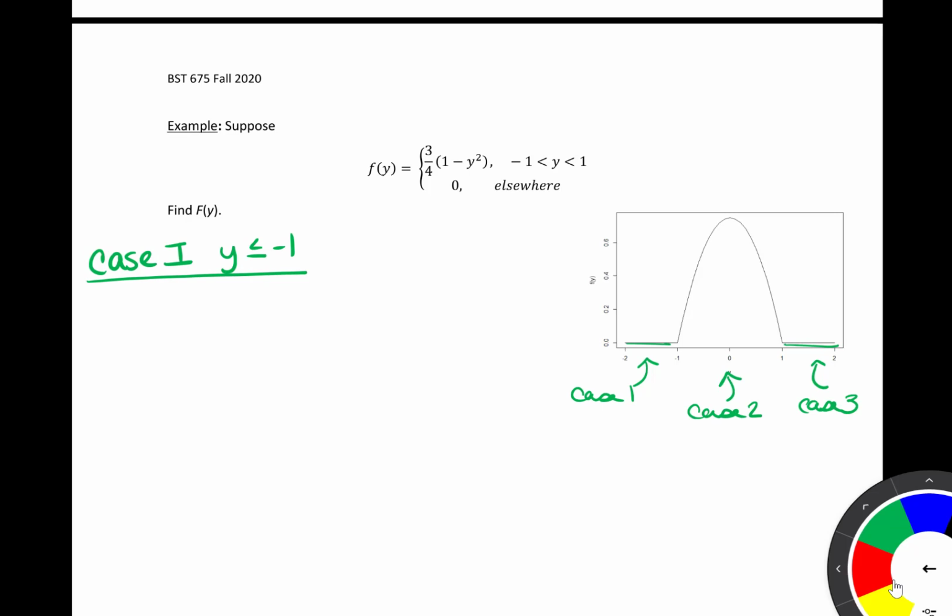So looking here, we know that our CDF is equal to the integral, and we're going to integrate from -infinity up to y, which is just going to be a placeholder. What we're saying here is this y could fall anywhere in the region from -1 or lower. And we are going to integrate our PDF. But in this region, our PDF is equal to 0.